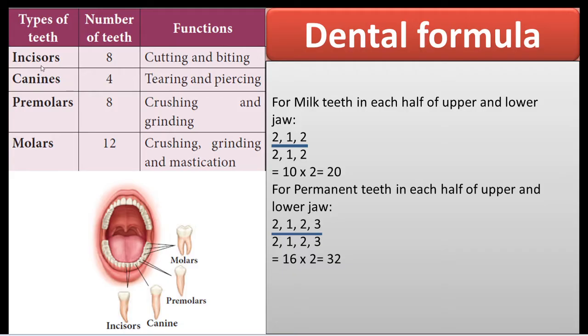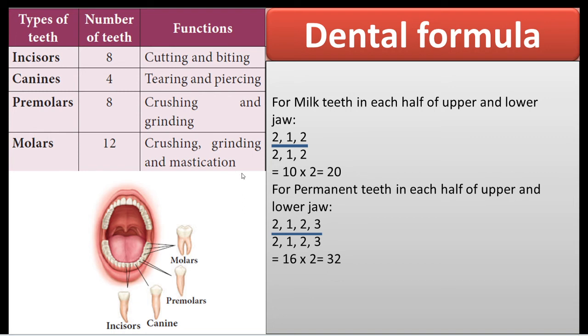Then the incisors, there are 8 teeth. These are the incisor teeth, and this is canine, and this is premolars, and the last teeth are called molars. The incisor teeth are used for cutting and biting. Then canines, there are 4 canines, used for tearing and piercing. Then premolars, there are 8 premolars, used for crushing and grinding. There are 12 molar teeth, used for crushing, grinding, and mastication. Mastication is nothing but chewing.